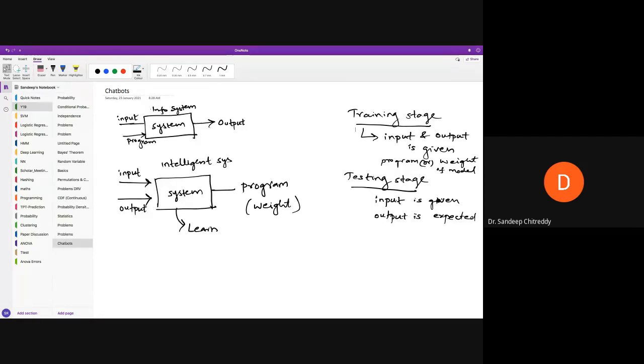So the task is this. When it is a simple yes or no classification, there are two stages, training and testing. In the training stage, you need both input and its output so that you can learn the model parameters. And during the testing stage, you give an input so that it will classify into one of these classes. So during the testing stage, you have the output as a label. It will say whether it is a yes or a no. If it is numeral recognition, it will say whether it's a 0 or 1 or 2 and so on up to 9. For alphabet recognition, it will find out which letter it is.